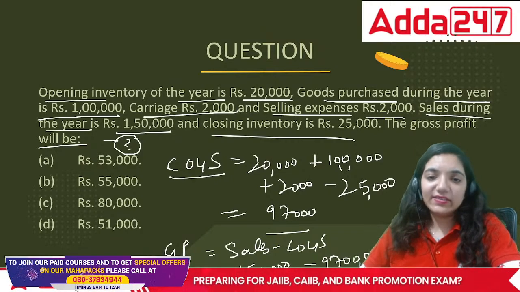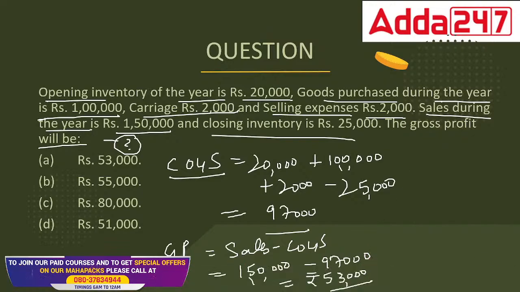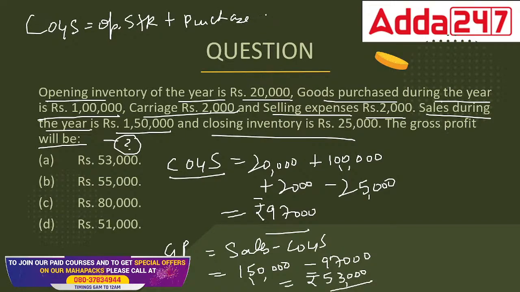I hope it is visible now. Visible, everyone? Look at this. The cost is rupees 97,000. How do we calculate the formula of COGS? COGS is equal to opening stock plus purchases plus any of the direct expenses minus the closing stock.